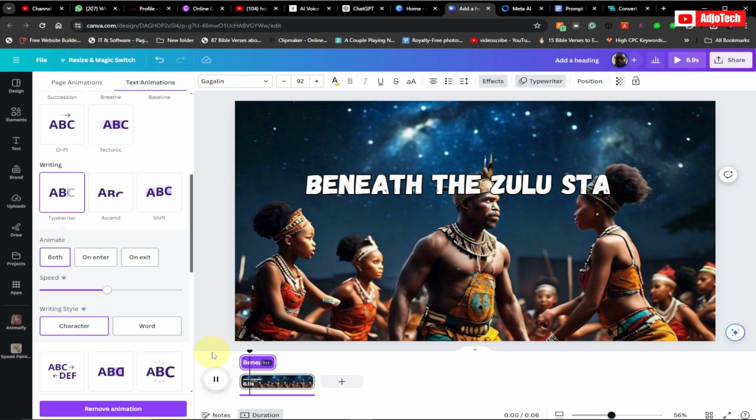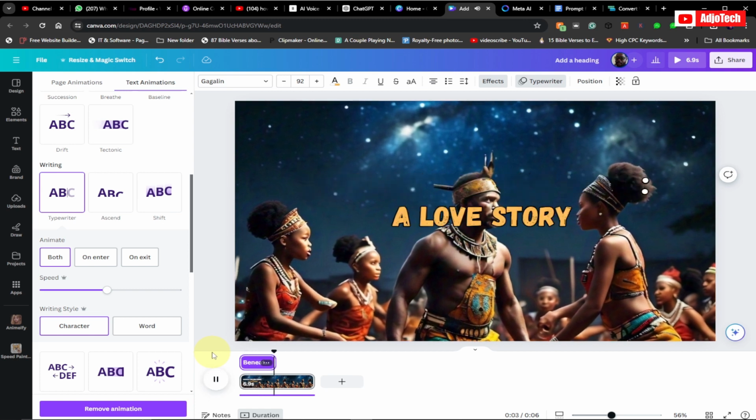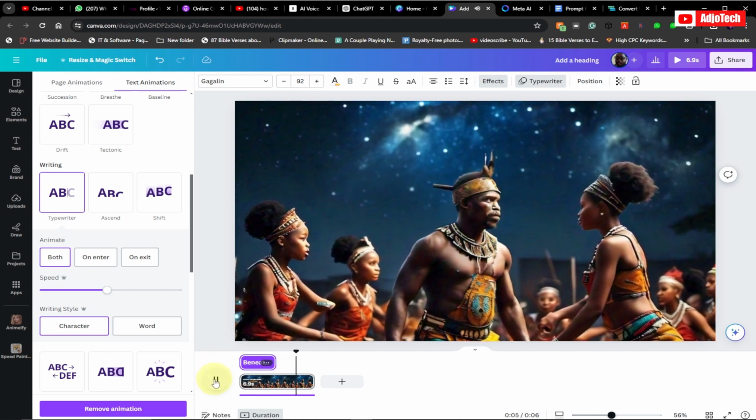Beneath the Zulu stars, a love story. In the heart of the Zulu kingdom.